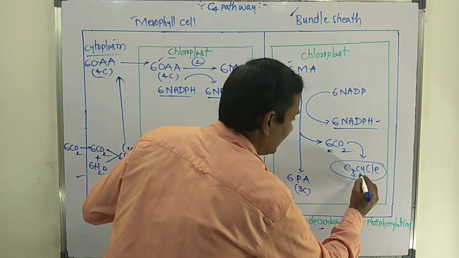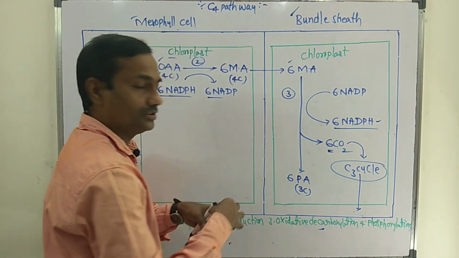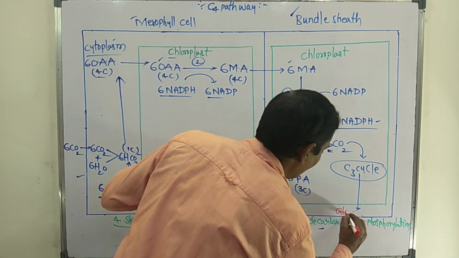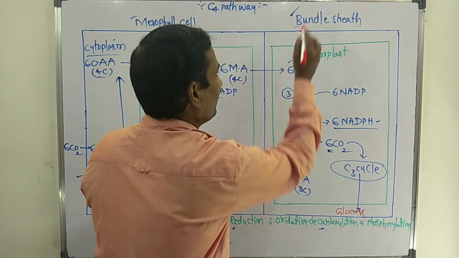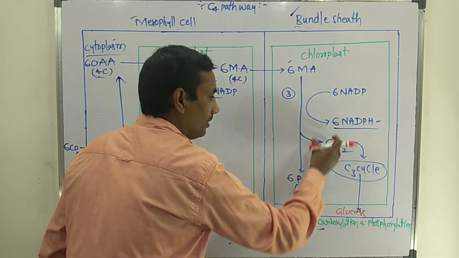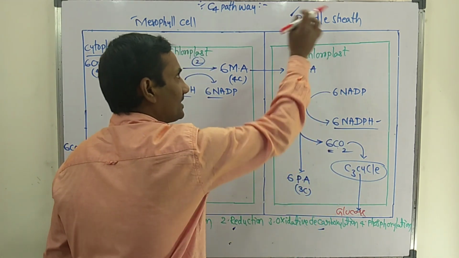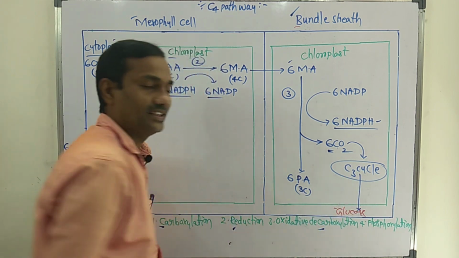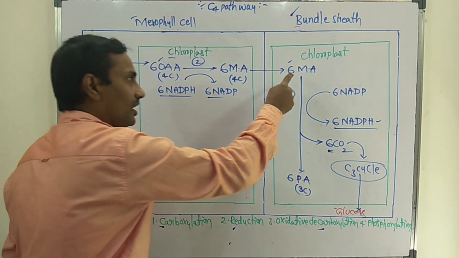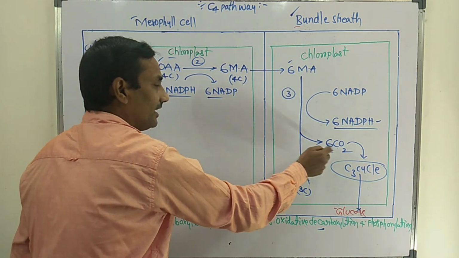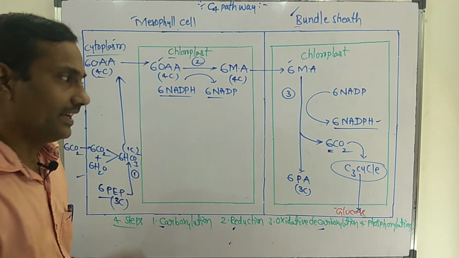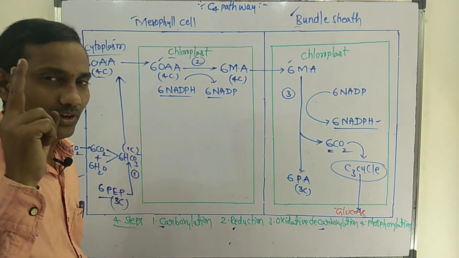But here, because of the C3 cycle, the main important carbohydrate, that is glucose, is produced in the cytoplasm of the bundle sheath cell. Because in the C3 cycle all the events occur in the chloroplast of the bundle sheath cell, but glucose, that is carbohydrate, is produced. But here two major steps, oxidation occurs as well as decarboxylation. That step is called oxidative decarboxylation.